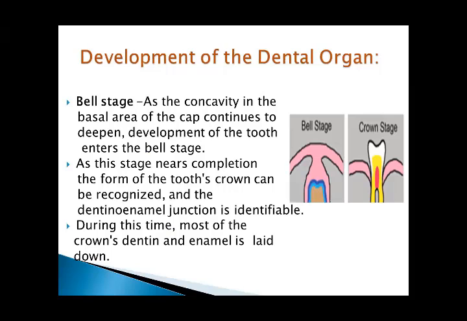Bell stage. As the concavity in the basal area of the cap continues to deepen, development of the tooth enters the bell stage. As this stage nears completion, the form of the tooth's crown can be recognized and the dentino-enamel junction is identifiable. During this time, most of the crown's dentine and enamel is laid down.